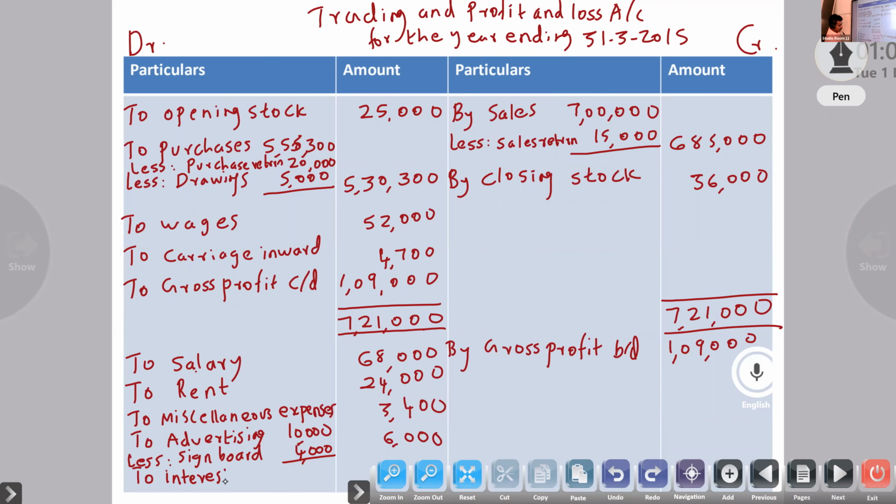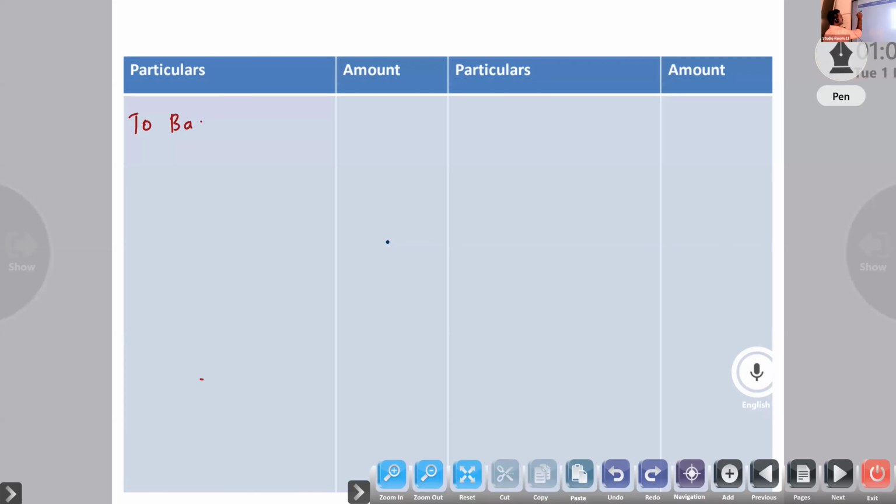No further bad debt. Then it is easy. Bad debts 1,800. No further bad debt. So add new provision.